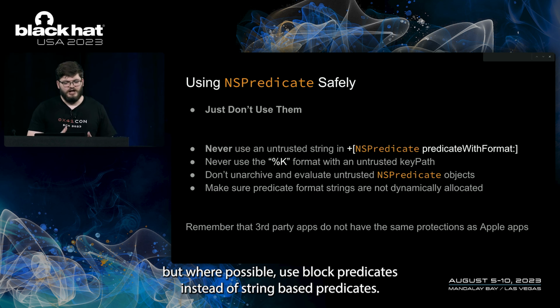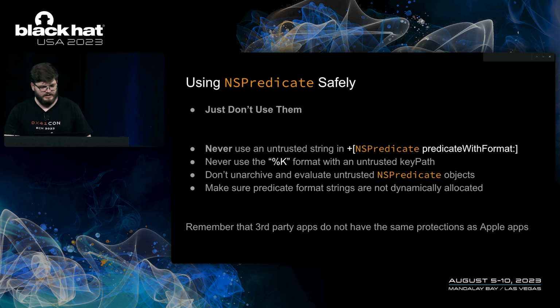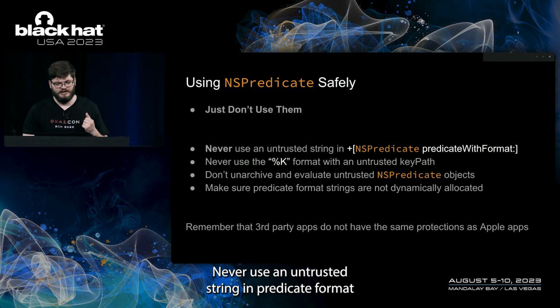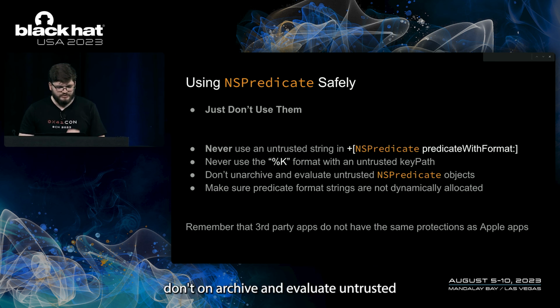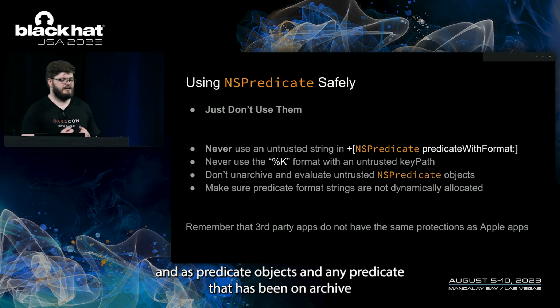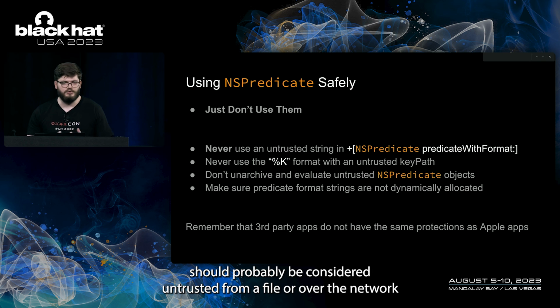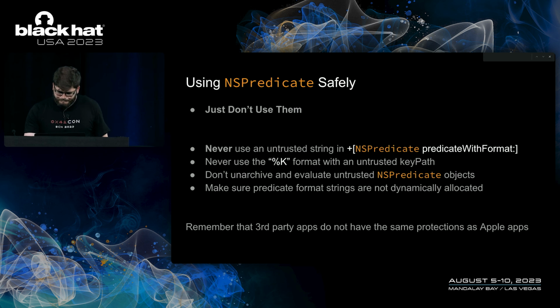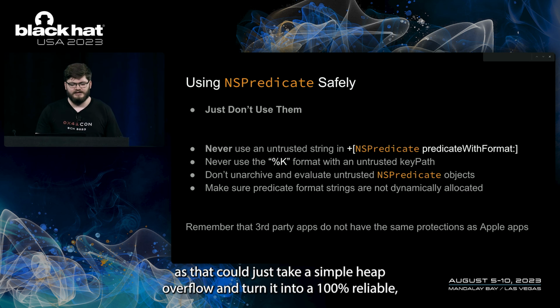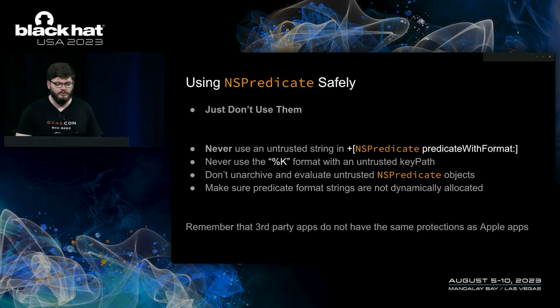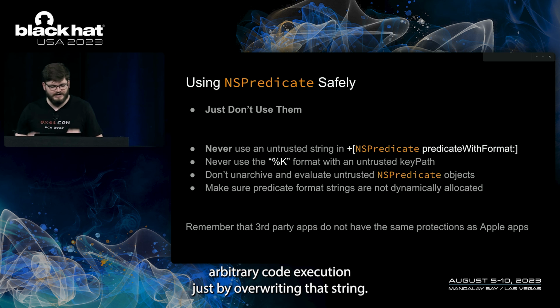But where possible, use block predicates instead of string-based predicates. Never use an untrusted string in predicate format or with the key path format string. Don't unarchive and evaluate untrusted NSPredicate objects. And any predicate that has been unarchived from a file or over the network should probably be considered untrusted. And don't use any dynamically allocated strings for the format string, as that could take a simple heap overflow and turn it into a 100% reliable arbitrary code execution just by overwriting that string.